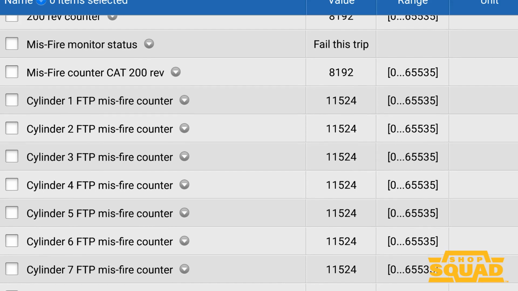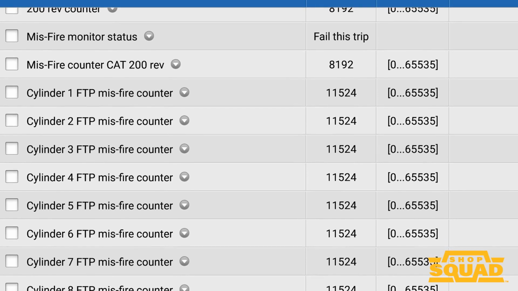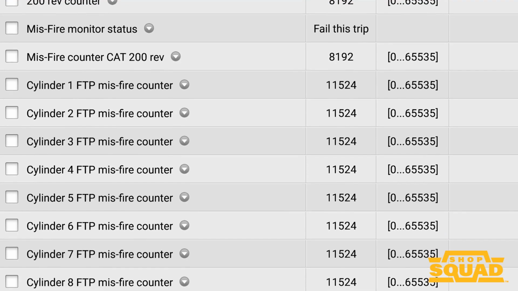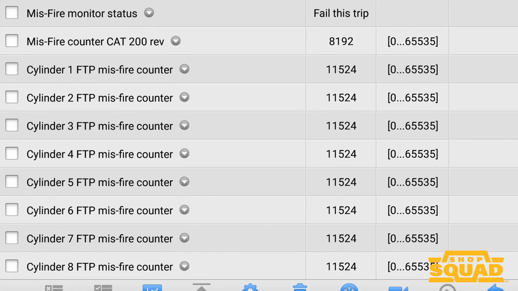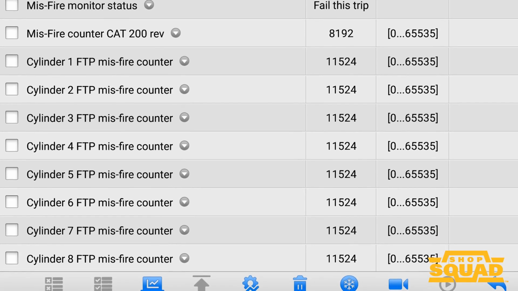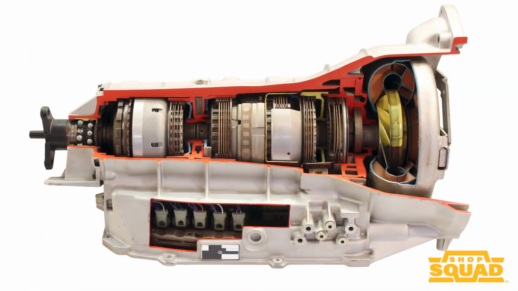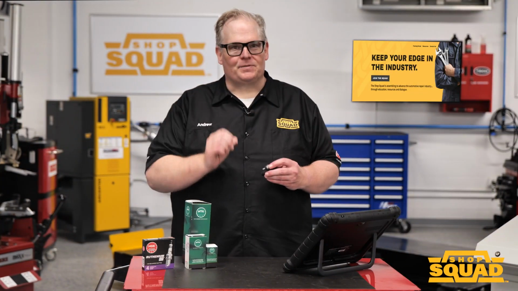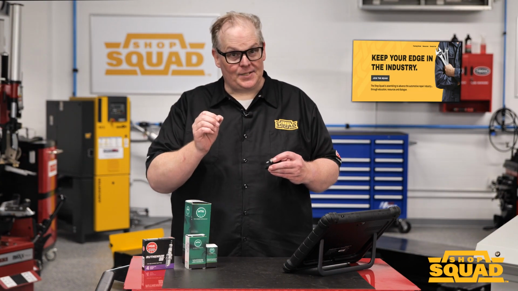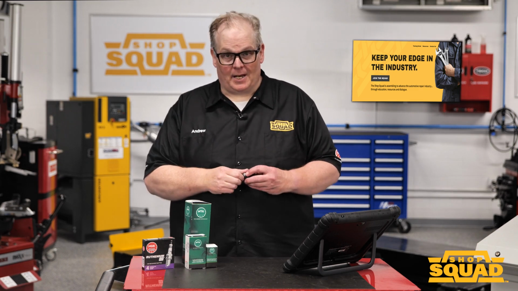The abnormal event is saved and counted by the engine management system. This is known as a misfire monitor. A misfire monitor is a continuous monitor. However, it can be suspended under certain conditions like torque converter lockup, open loop operation, or even when the AC clutch is engaged. A single misfire will not cause a DTC or the check engine light to come on.